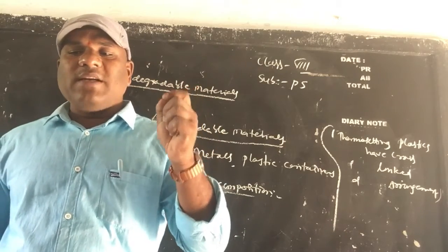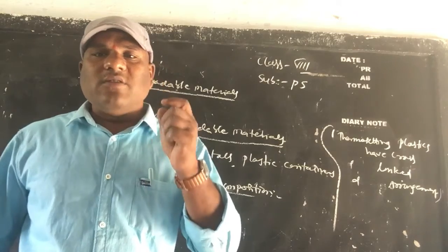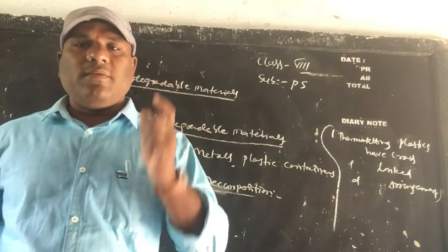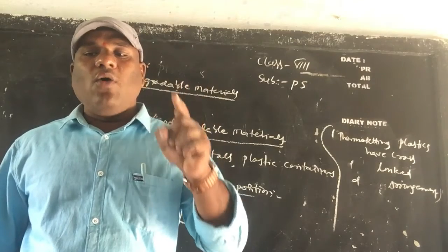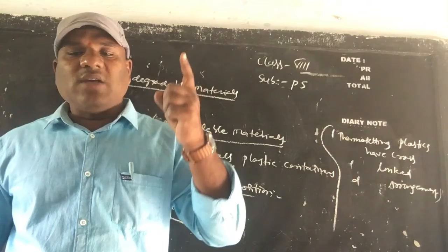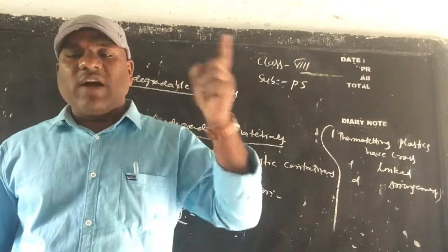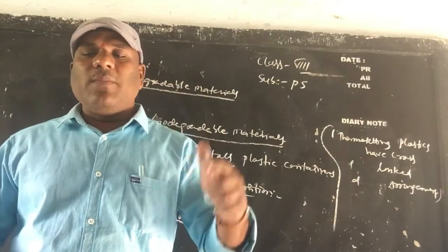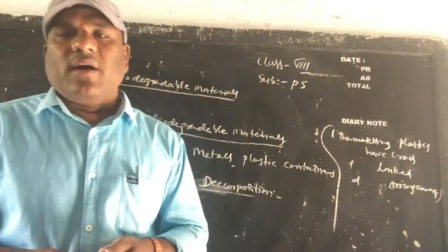These fragments are further broken down by bacteria, and this process is called decomposition, children.